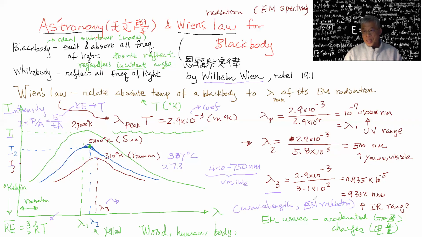So the EM radiation wavelength has a relationship to the temperature, and that temperature has a relationship to the kinetic energy, and that kinetic energy has a relationship to the power, and it depends on your area, then you can calculate your intensity. That's what Wien and the blackbody specialists, and Einstein also got involved with blackbody, came up with this curve right there, which is very, very interesting.